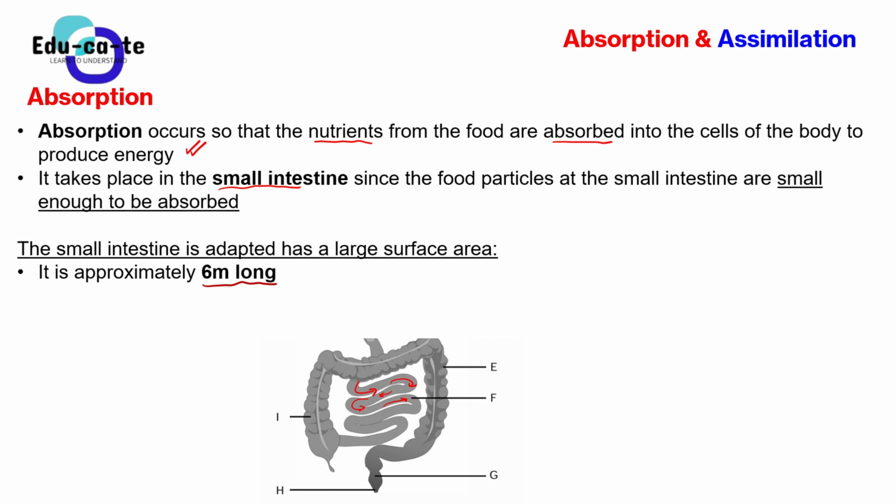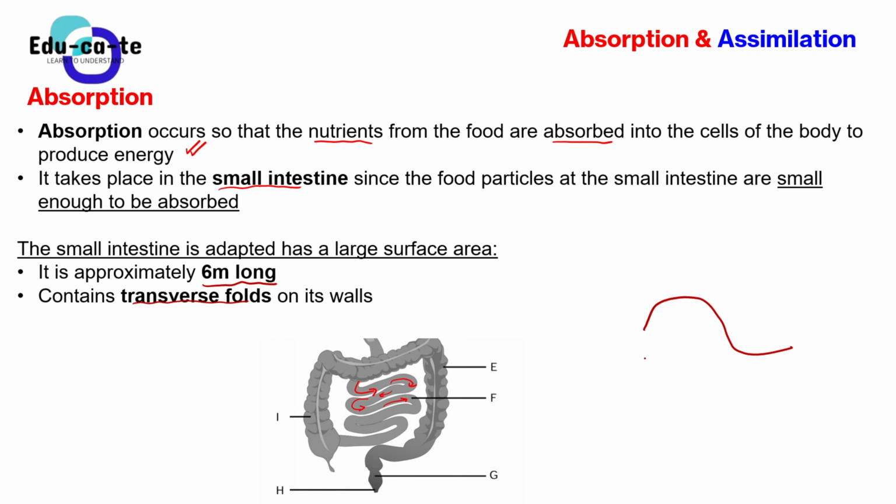One of the other things that make it more suitable is that the small intestine has transverse folds on its walls. So let's just say this is your small intestine, and we are zooming in. On its walls, there are these things known as transverse folds. These transverse folds give enough space for absorption as well.